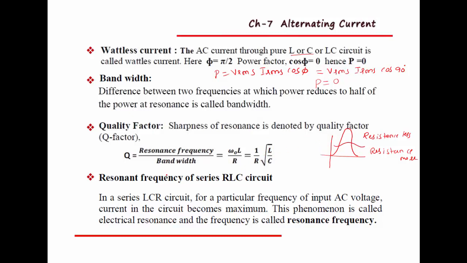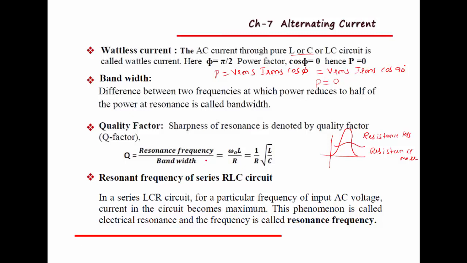Then resonant frequency of series LCR circuit. Observe here, in a series LCR circuit, for a particular frequency of input voltage, current in the circuit becomes maximum. At a particular frequency, current reaches its maximum value.